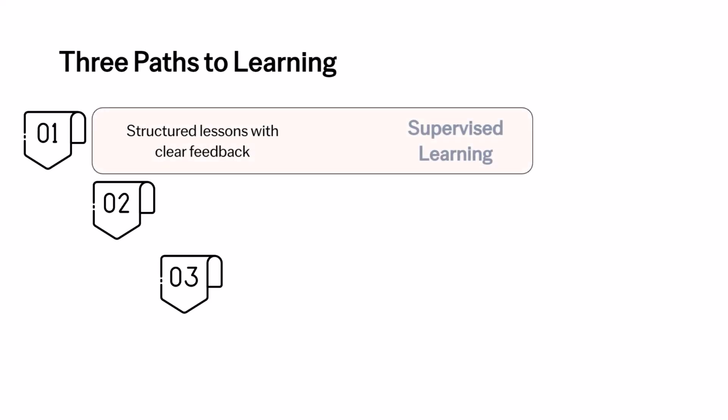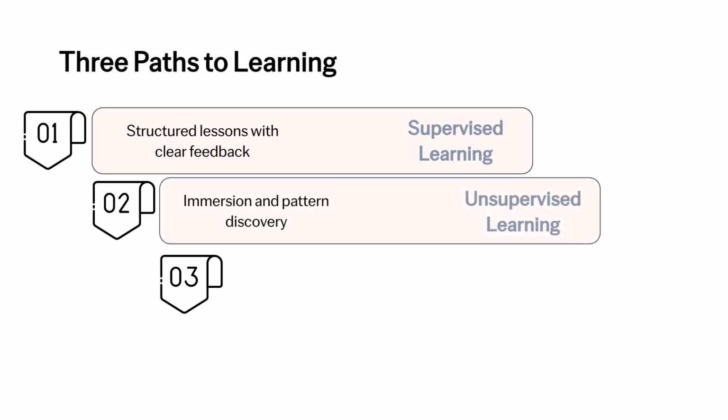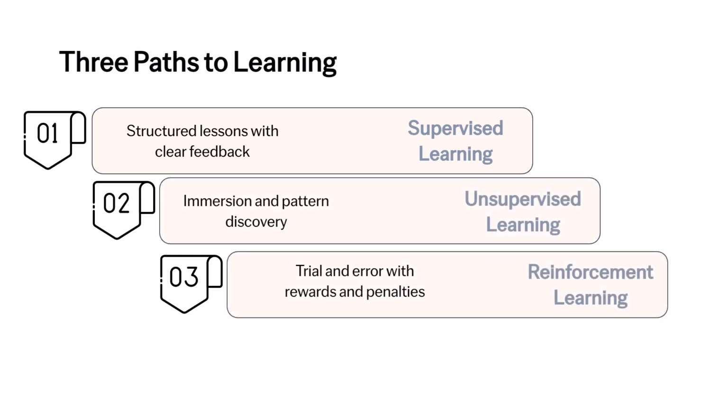In your language learning journey, each stage represents a unique way machines learn. Structured lessons with clear feedback resemble supervised learning. Immersion and pattern discovery parallel unsupervised learning. Trial and error with rewards and penalties mirror reinforcement learning. These methods show how machines, like you, can learn and adapt to challenges in different ways.